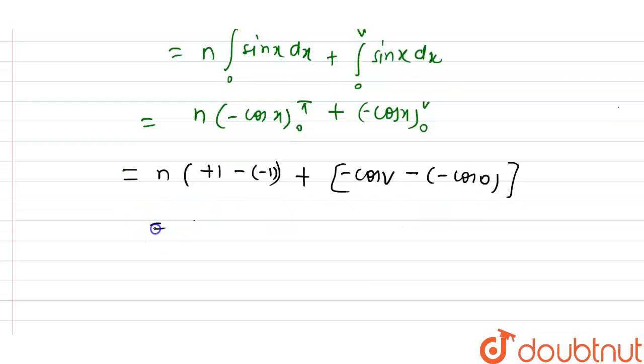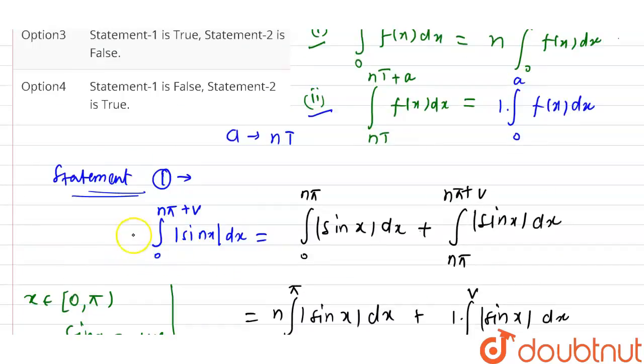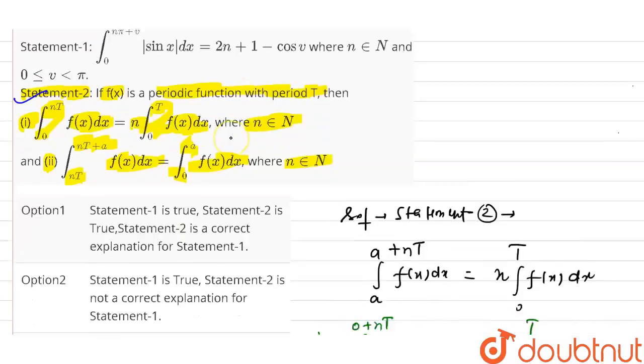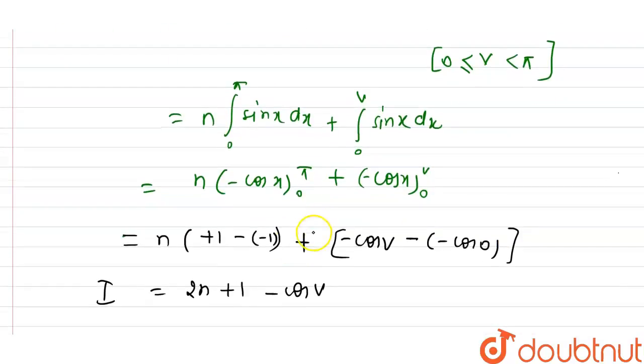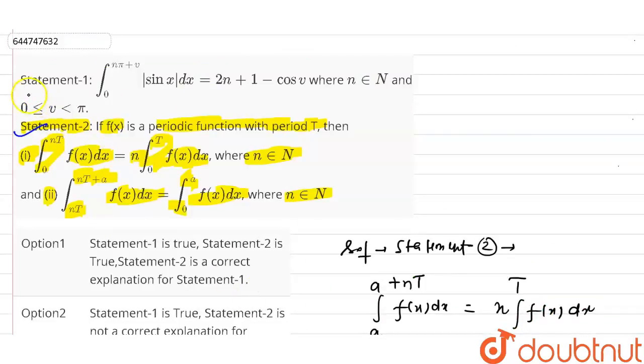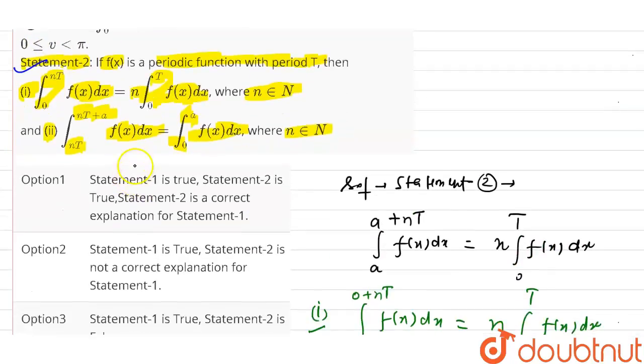Now I'm going to solve this thing. It will be 2n, plus 1 minus cos v. So this is the simple integration, if I call it I. This is my integration. Now let's check what the question gave us. It is 2n plus 1 minus cos v. This is what we have evaluated here. So we can say that my statement 1 is also correct. So statement 2 is correct, statement 1 is correct, and statement 2 is the correct explanation for statement 1. That's why our first option is absolutely correct.